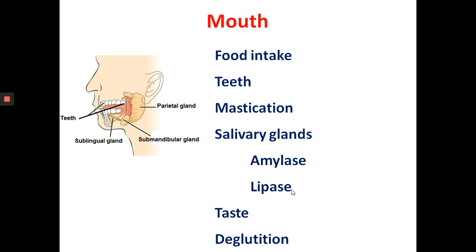Chemical digestion in the mouth is very small or minor. It is made possible by the salivary amylase, that is ptyalin or alpha amylase, and lingual lipase, both contained in the saliva. Salivary amylase is chemically identical to pancreatic amylase and digests starch to maltose and maltotriose, working at a pH optimum of 6.7 to 7. So this will break the starch into maltose and maltotriose.